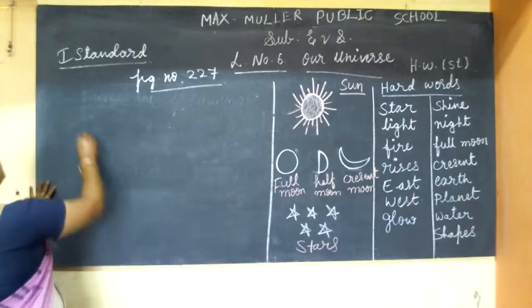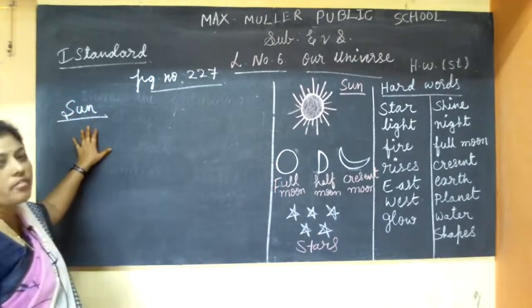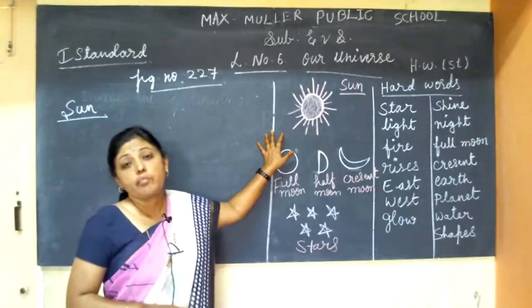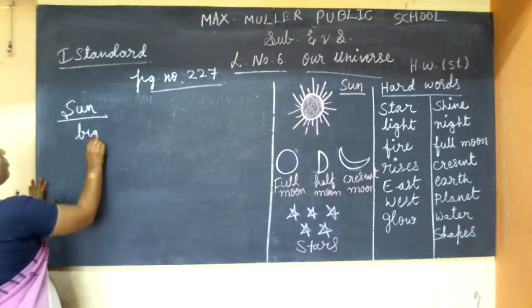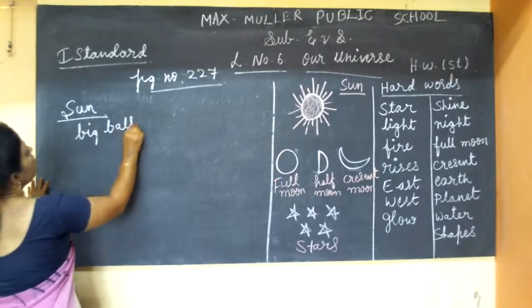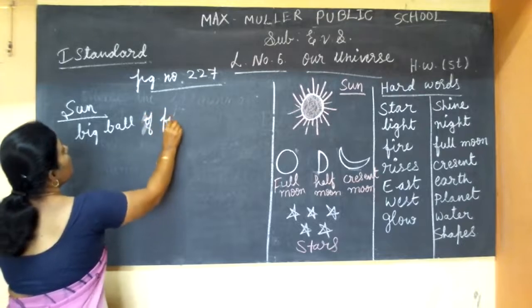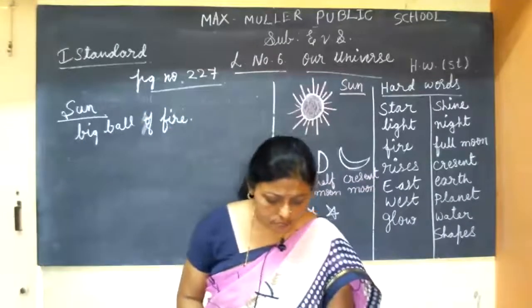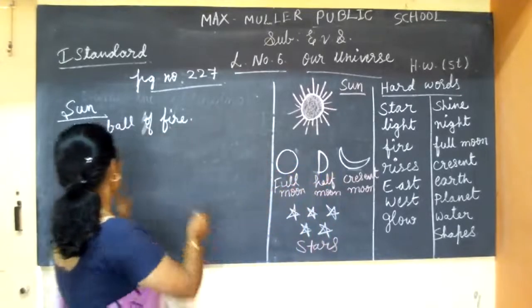Sun. Are all of you seeing the sun now? Yes, every day we are seeing the sun. The sun is a big ball of fire. It is very big.